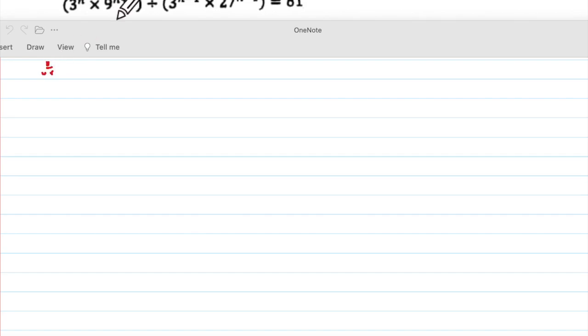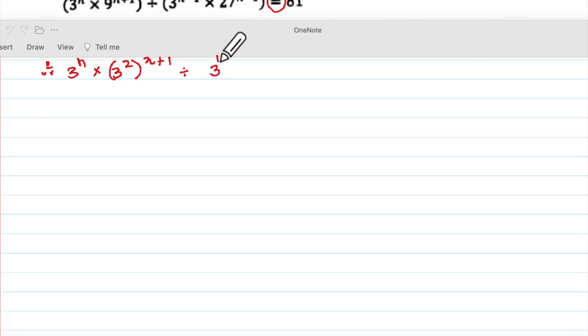Okay, don't write equal to, because there is already an equal to sign here. Now 3 to the power n into 9 means 3 to the power 2, bracket, to the power n minus 1. No, plus 1. Is it division or plus? Yes, ma'am, division.